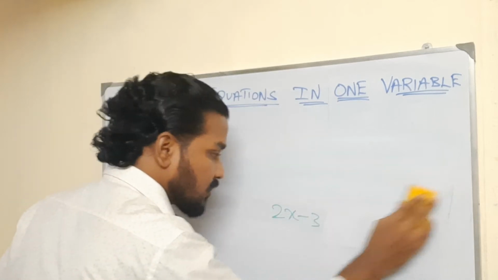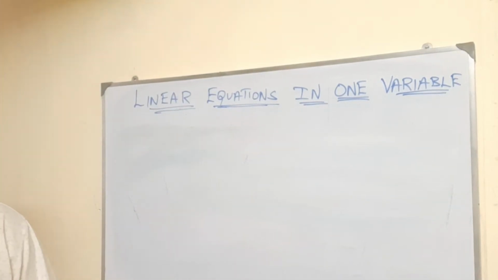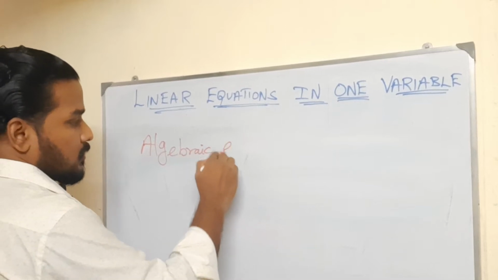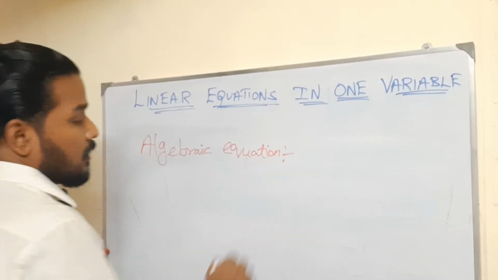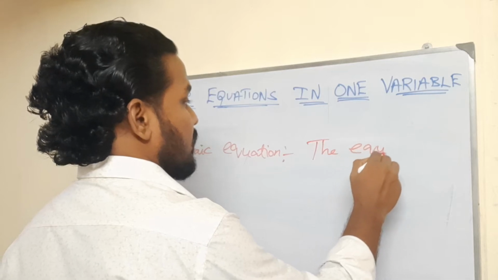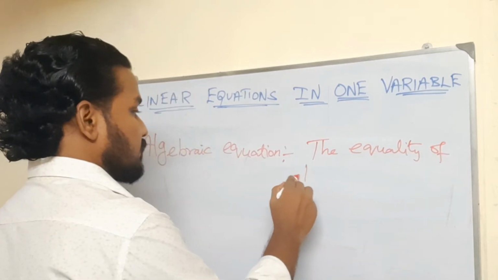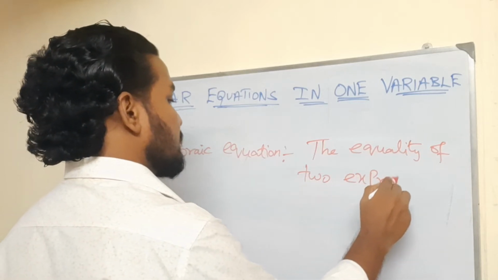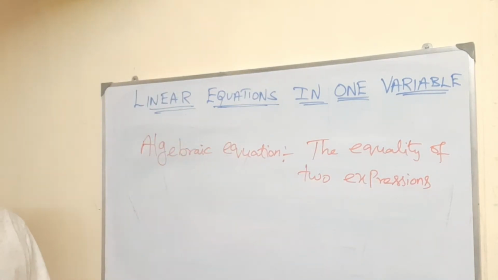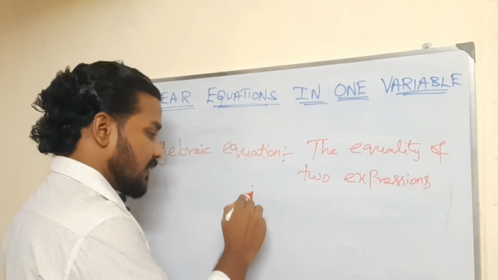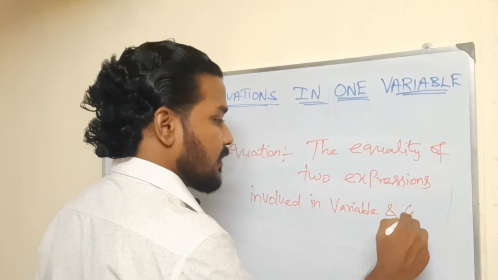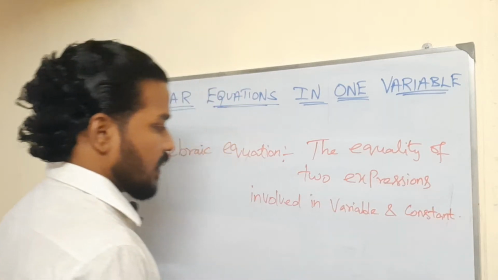What is an algebraic equation? An algebraic equation is the equality of two expressions involving variables and constants.